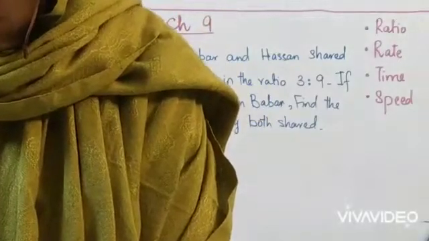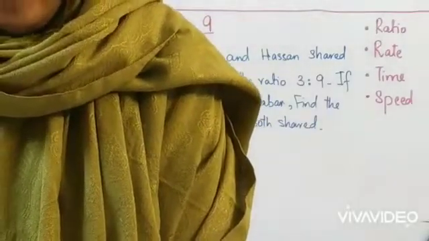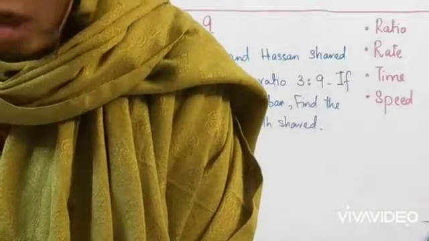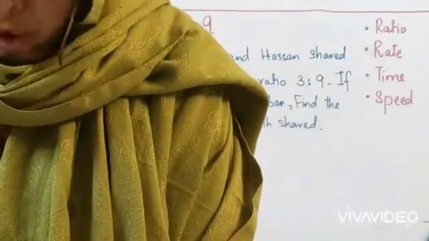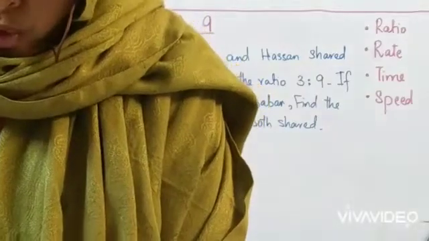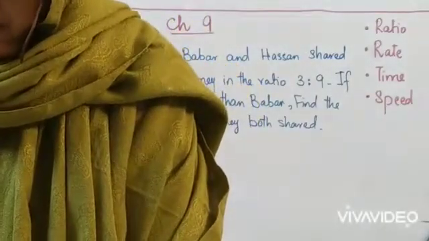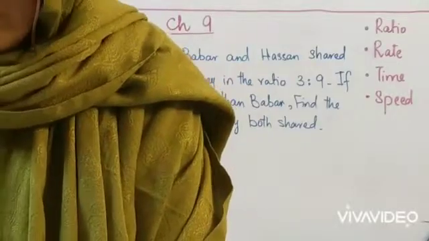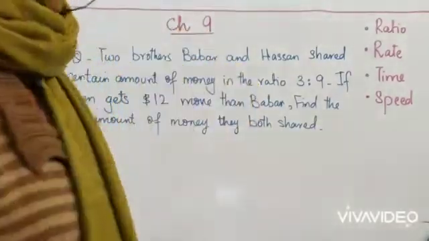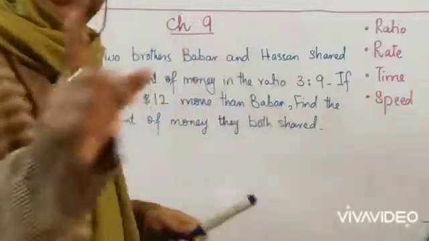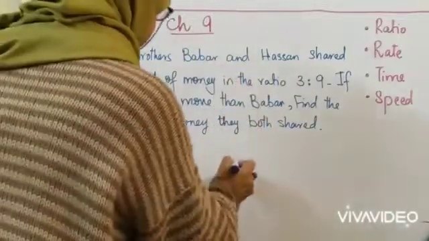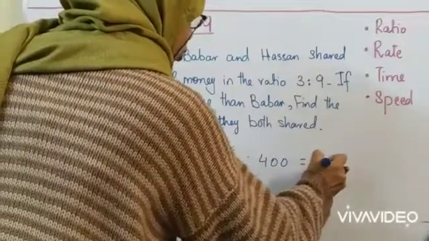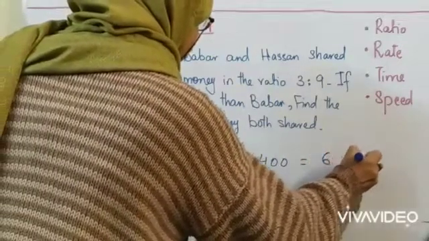So the first question has kg and grams. So change the kg into grams and then solve them into the simplified form. In question number 2, you have to find the value of A when A ratio 400 is equal to 6 ratio 25 given.